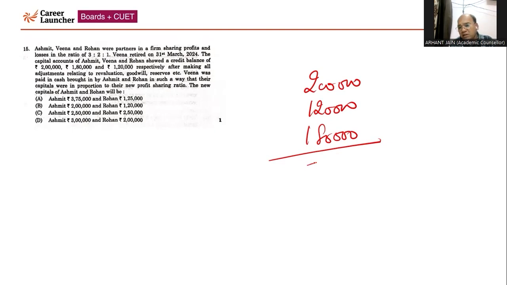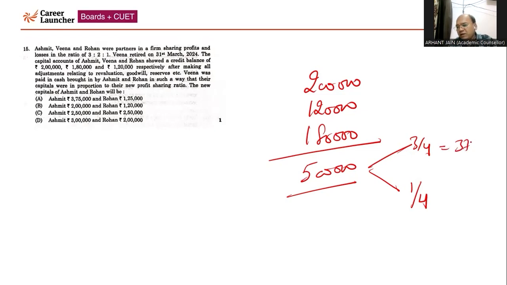When you club all these, it will come to 5 lakh, and you will divide the 5 lakh in the new PSR. There is no ratio given. So by default, the old PSR of Ashmeet and Rohan will be assumed as their new PSR, that is 3 to 1. So 3 by 4 is Ashmeet's share and 1 by 4 is Rohan's share of the total capital in the new firm. So Ashmeet's share will come to 3 lakh 75 and Rohan's share will come to 1 lakh 25. Accordingly, option A will be the correct answer. Now, next question.